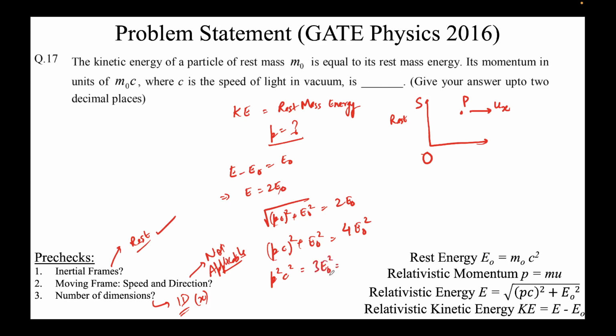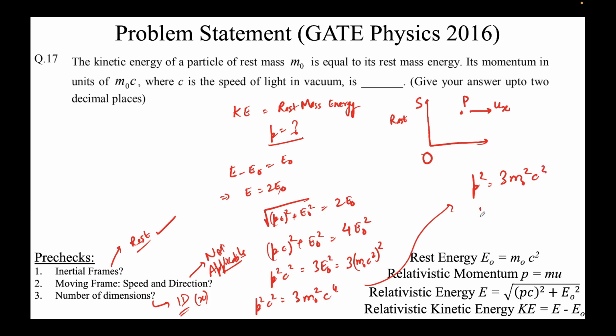I know the value of E naught is m naught C squared, so P squared C squared equals 3 m naught squared C to the power 4, and so P squared equals 3 m naught squared C squared.